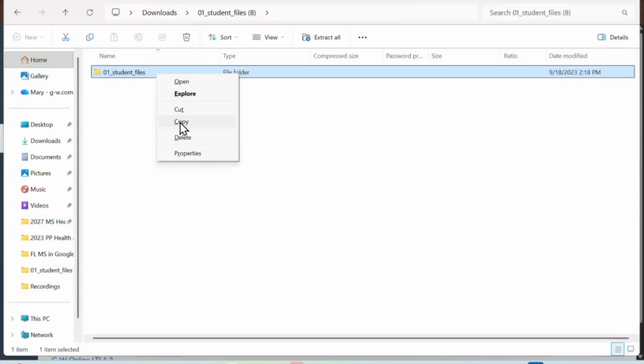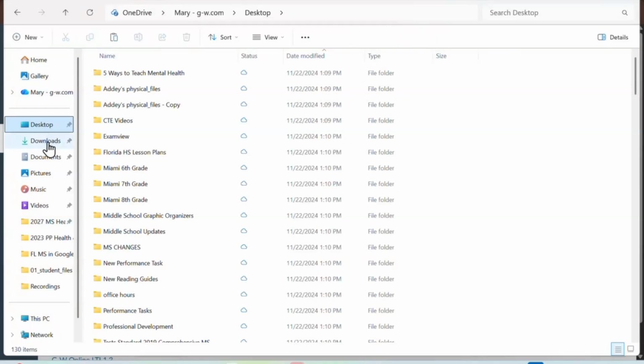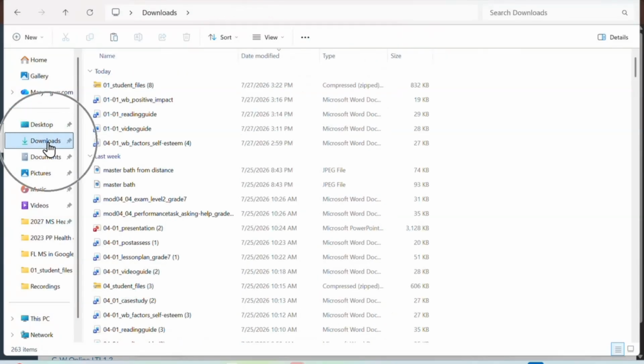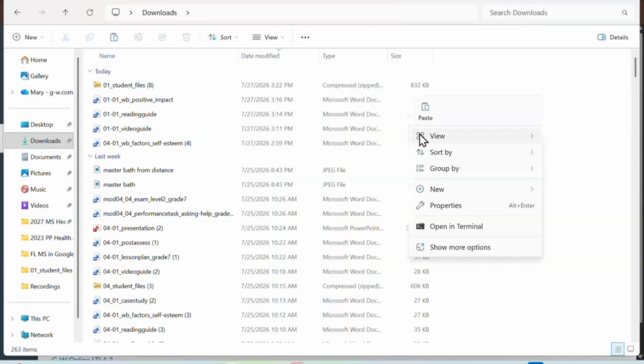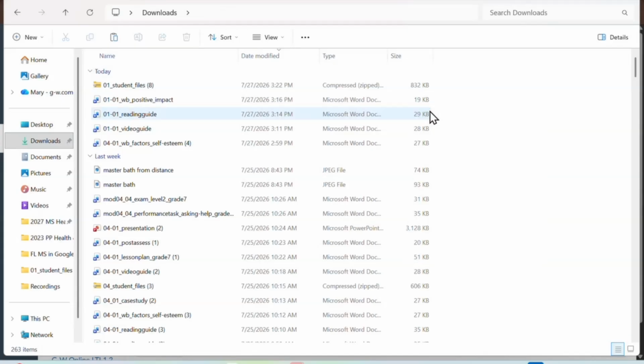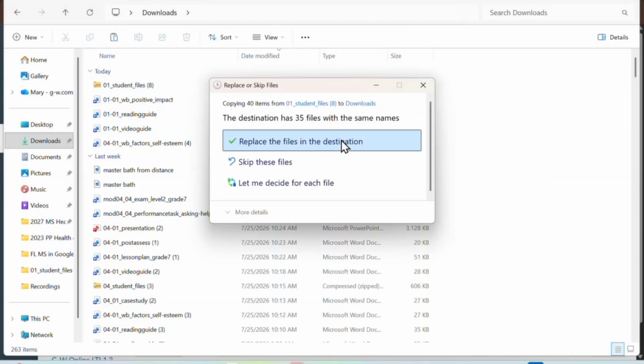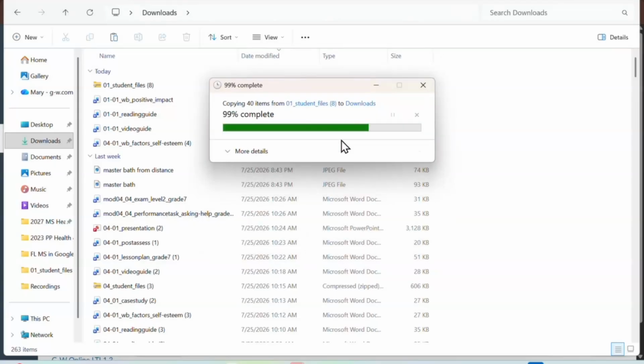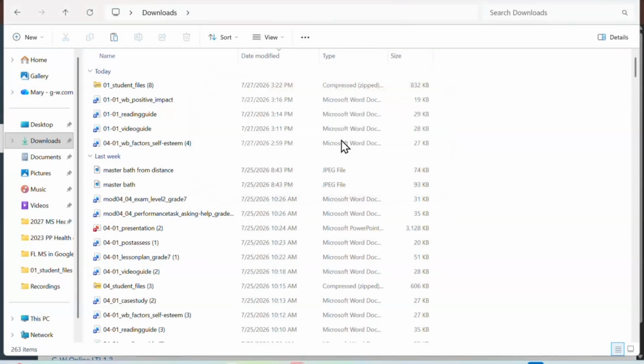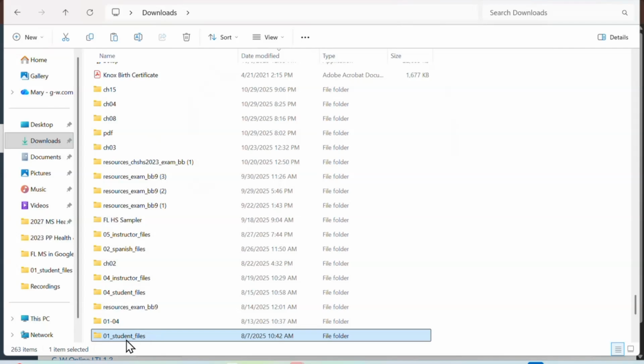Right-click, click the copy. We're copying it out of the zip file. You can place it anywhere you want. You can place it on your desktop. You can place it back in your downloads. I'm just going to put it back in my downloads by right-clicking in this white space and pasting. Now, I've already done that once, so I'll just replace that. But if you're doing it for the first time, it should populate at the top. Mine didn't, but yours will probably populate close to the top.